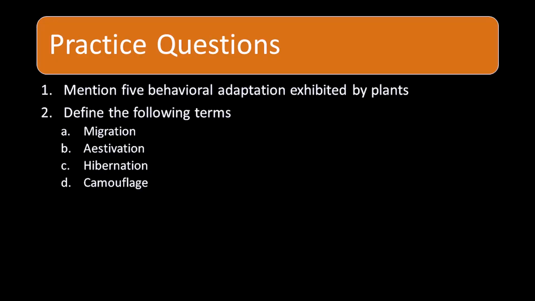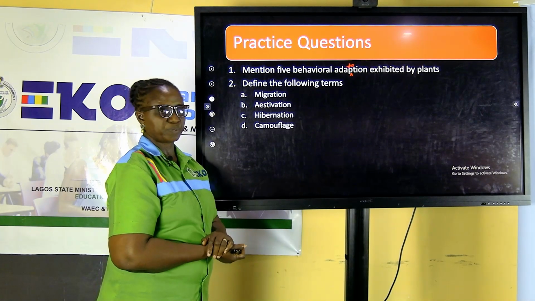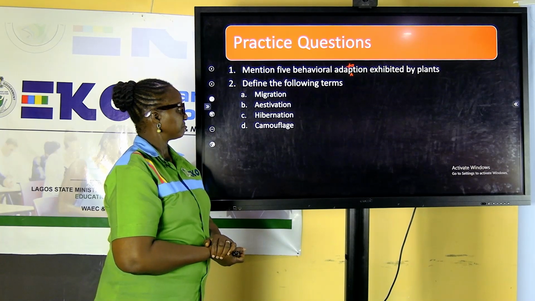The second question says, define the following terms: migration, estivation, hibernation, and camouflage. Remember, we used all of these in the course of teaching the topic. You have 2 minutes.